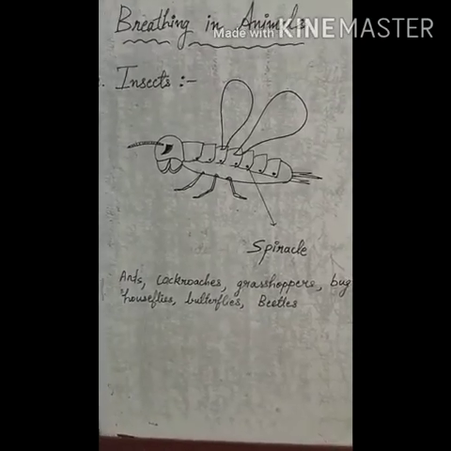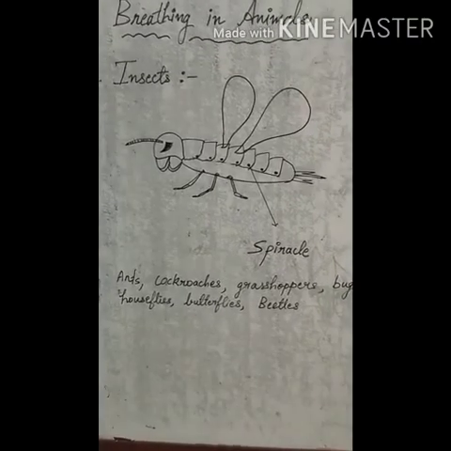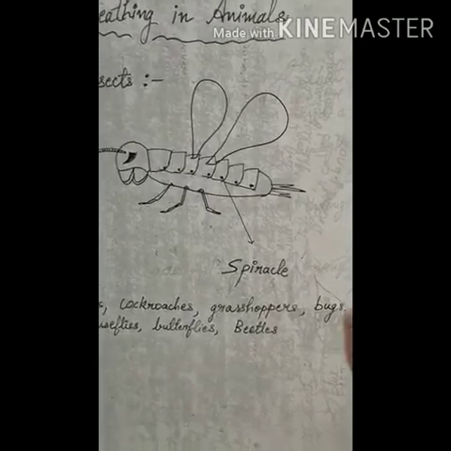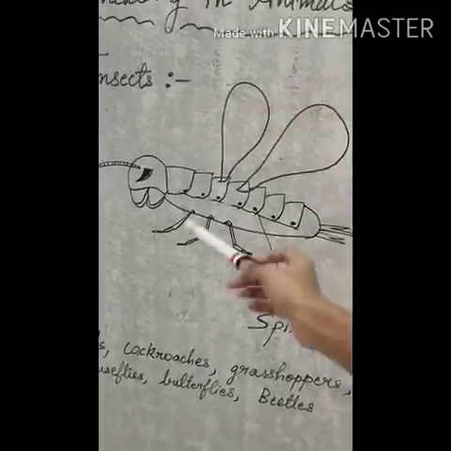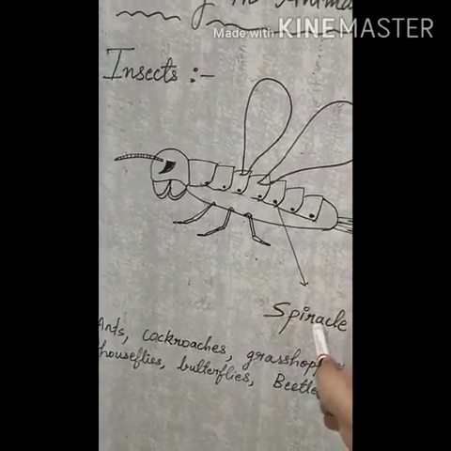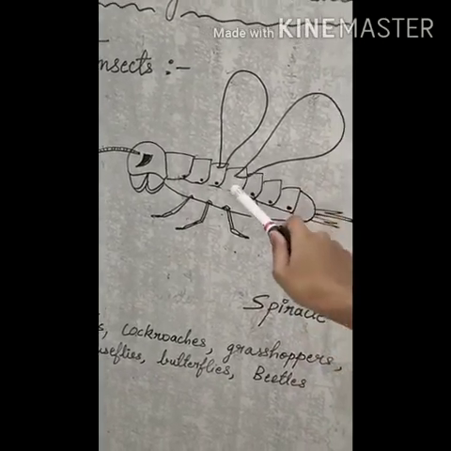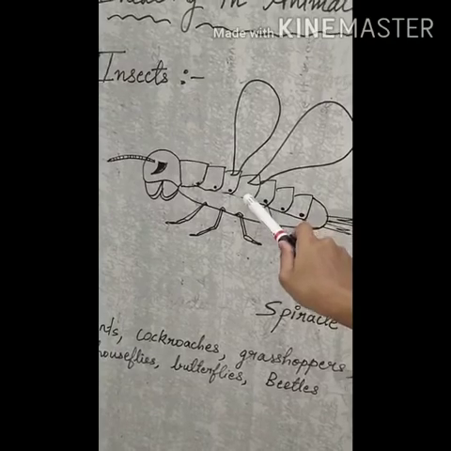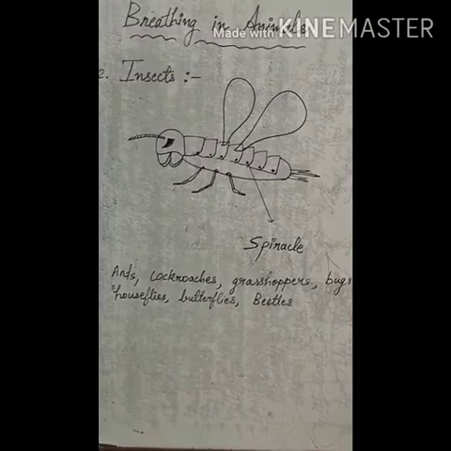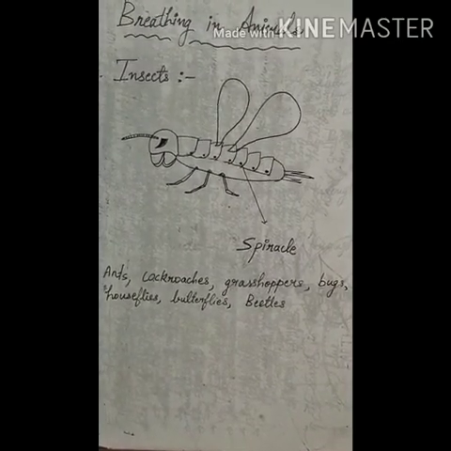Most insects breathe through small openings or pores on their body surface, and these are called spiracles. So this is an insect. The insect has small pores in their body which are called spiracle, and these spiracles are internally connected to many air tubes which sends air to the cells. The air reaches in the body through a series of smaller tubes which is called trachea.